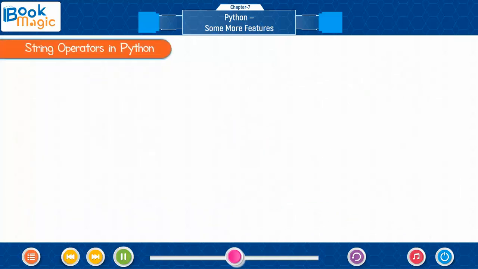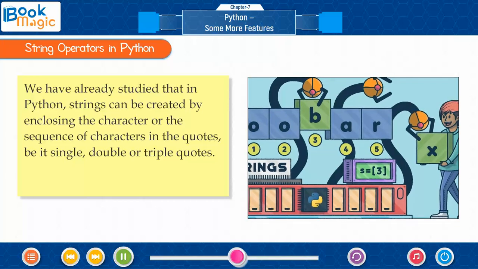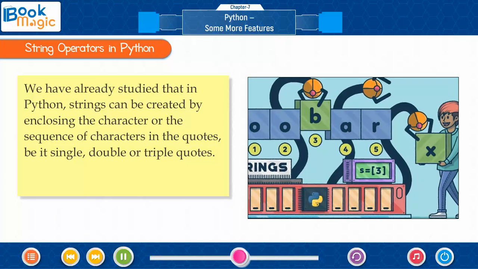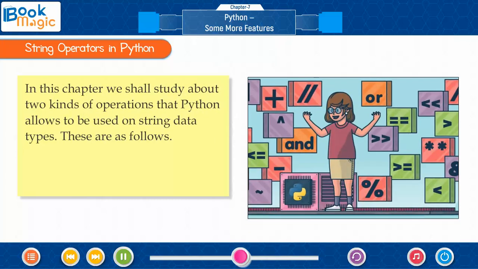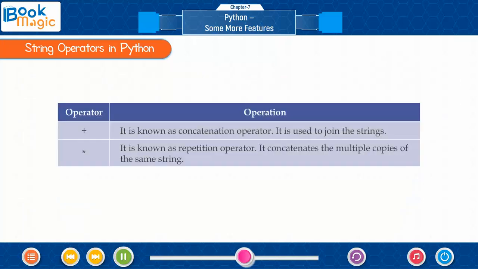String operators in Python. We have already studied that in Python, strings can be created by enclosing the character or the sequence of characters in quotes, be it single, double or triple quotes. In this chapter, we shall study two kinds of operations that Python allows to be used on string data types. These are as follows: operator, operation. Plus sign is known as the concatenation operator. It is used to join the strings. Asterisk sign is known as the repetition operator. It concatenates multiple copies of the same string.